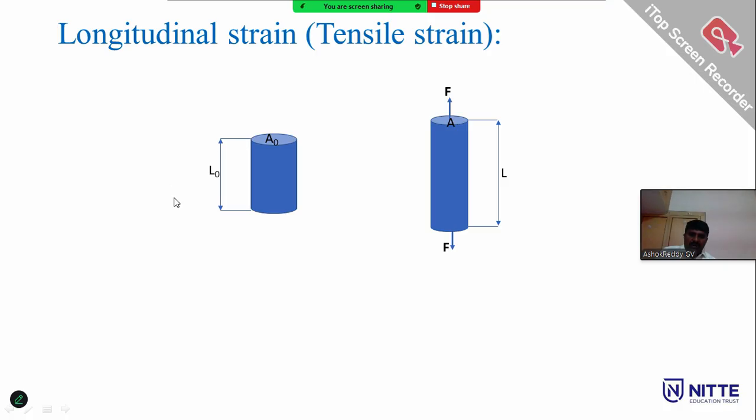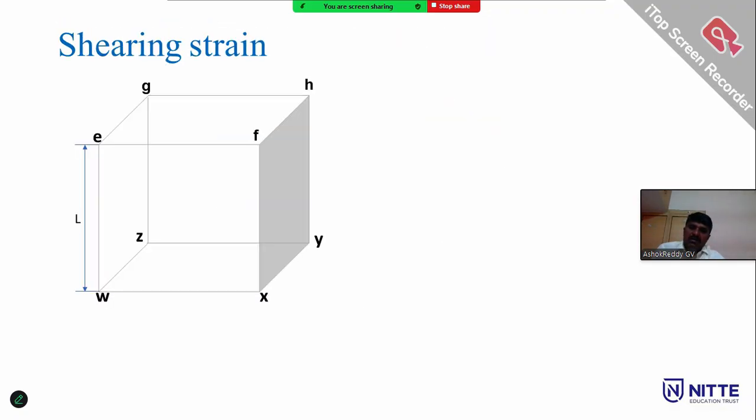When it changes, the new length is L. The change in length is delta L, equal to L minus L naught. This is the longitudinal strain: change in length by original length, delta L by L naught.